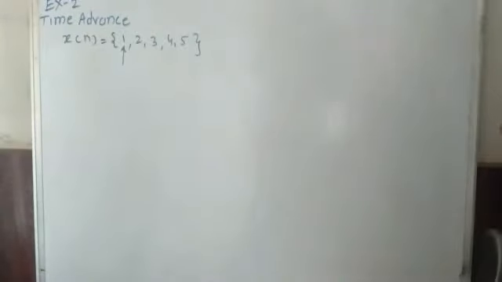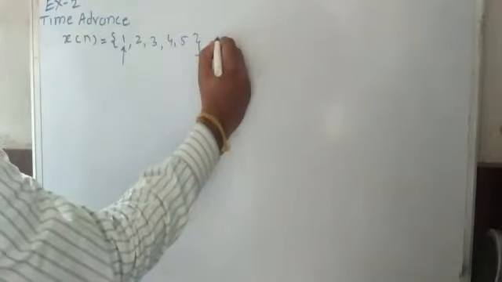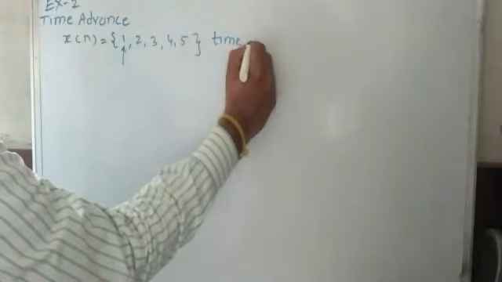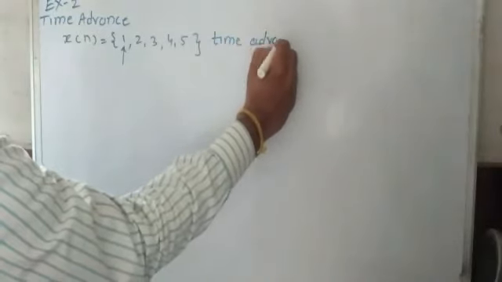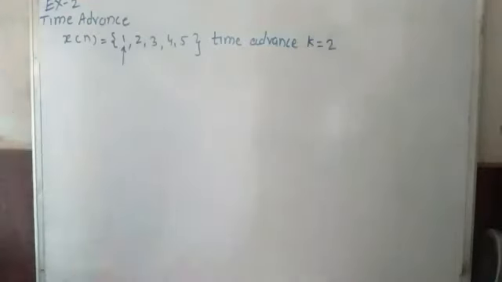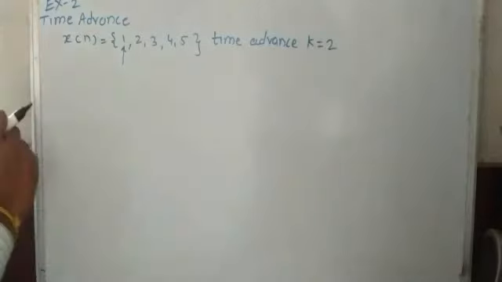Okay, now this is the original signal, and for this the time advance is given. K value is given, k is equal to 2. So if the value of k is equal to 2, then for that you have to find out the time advance signal.